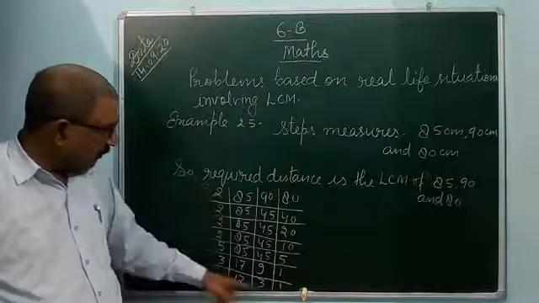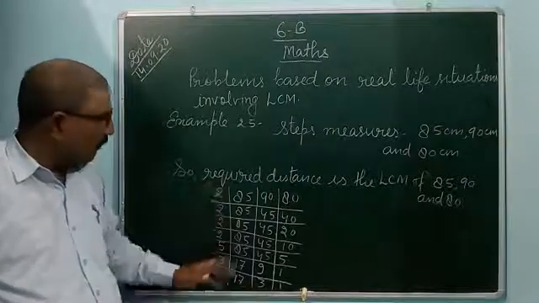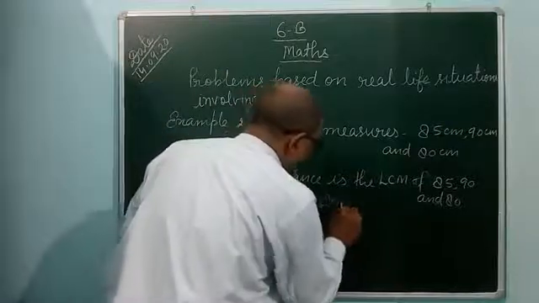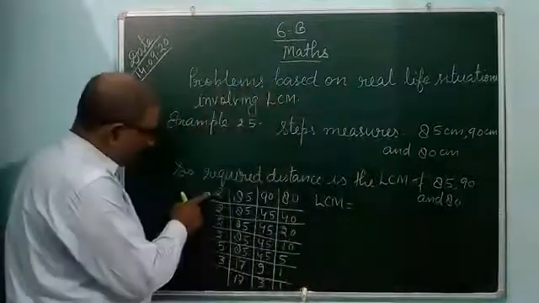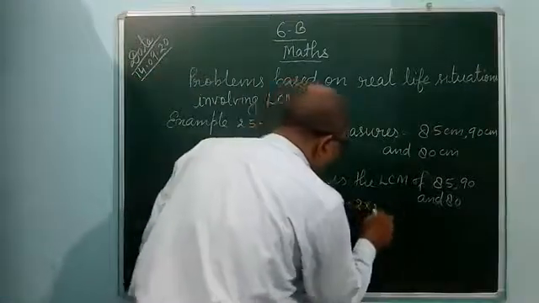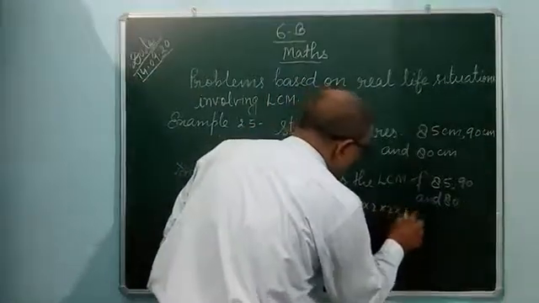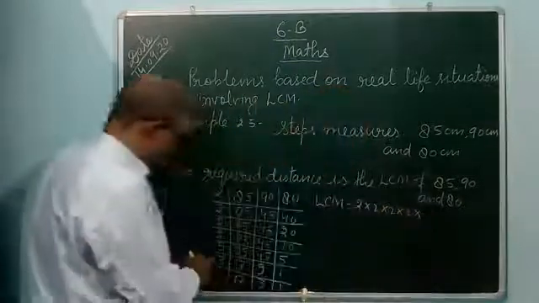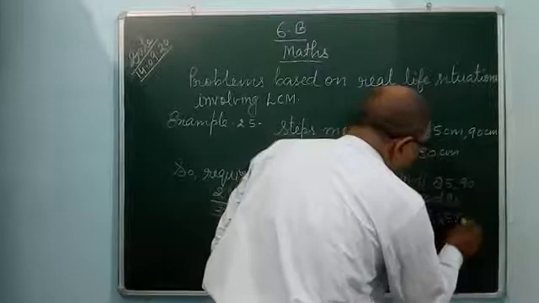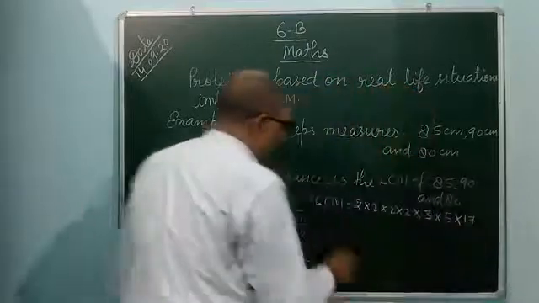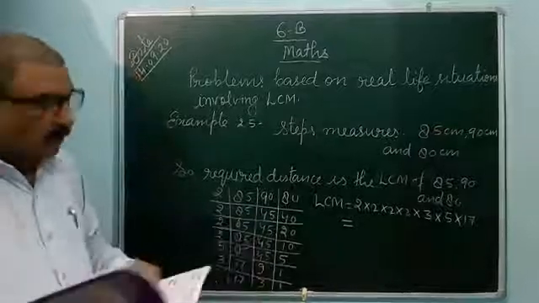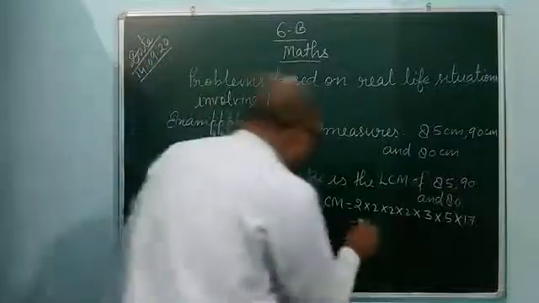So directly you can multiply together to find the LCM. The LCM is 2 four times, 2 into 2 into 2 into 2, into 3 one time, and 5 one time, and 17 one time. If you multiply together, it will come 12,240.